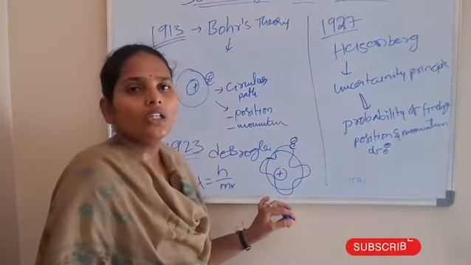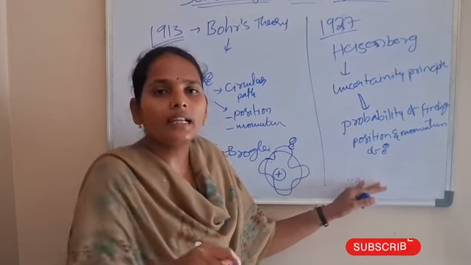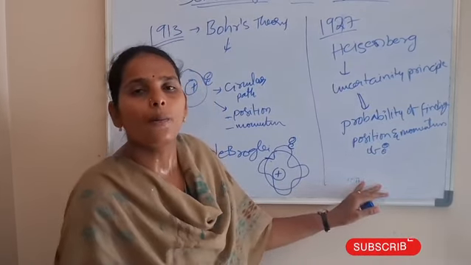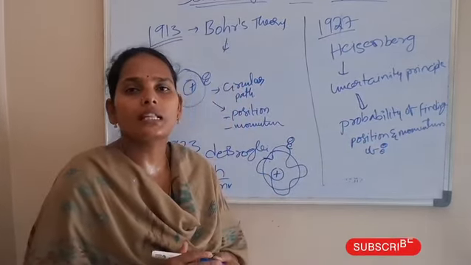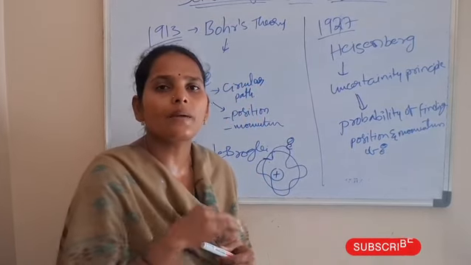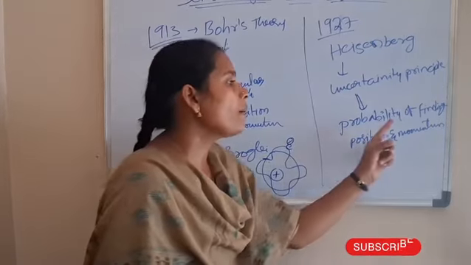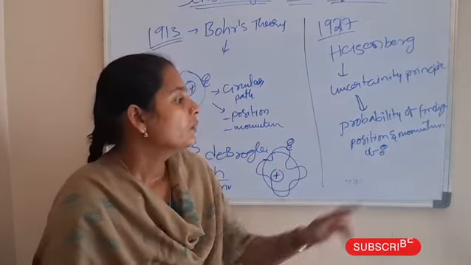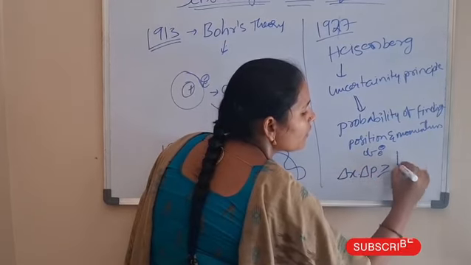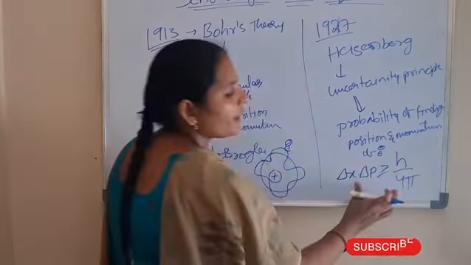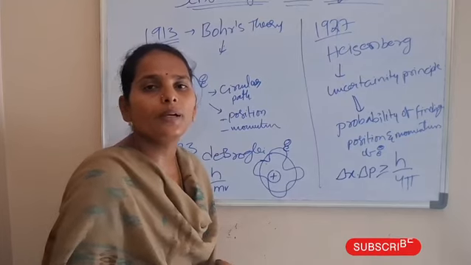During the motion of the electron, there is no possibility of finding the exact and accurate values, but the probability of finding the position and momentum is explained, which means we can find the values only with some error. We can't find the values exactly and accurately. That's why he talks about the probability of finding the position and momentum of the electron, and he gave the equation delta x into delta p greater than or equal to h by 4 pi. Using this equation, he explains the probability of finding the momentum and position of the electron.